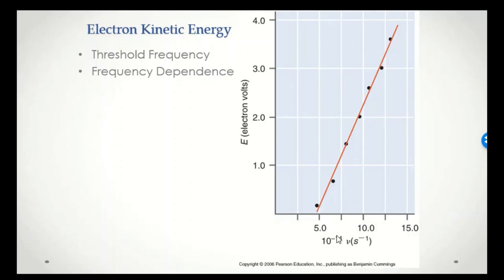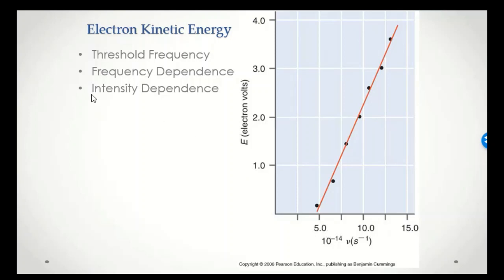Does that sound familiar? It's what we saw for black body radiation. With black body radiation, we noticed that the energy was dependent on the frequency of the radiation that was emitted. So we see a similarity here. The other thing that's interesting to note when compared to what we'd expect for a wave is that for a wave, we might expect that the energy of the ejected electrons would depend on the intensity of light striking the surface. In this case, obviously it doesn't. The energy of the ejected electrons depends on the frequency but not the intensity.